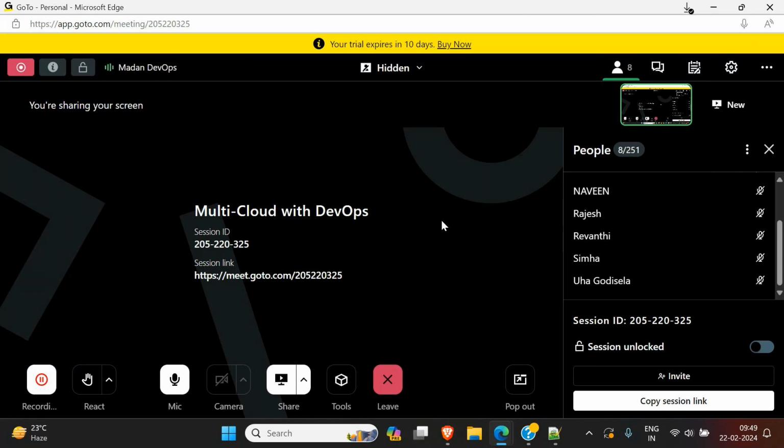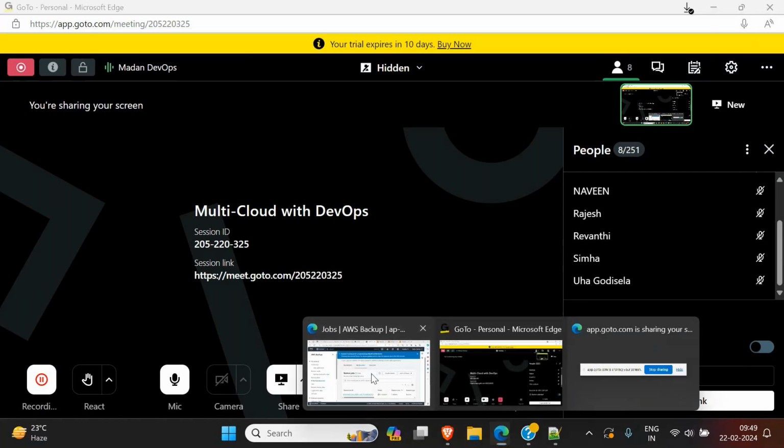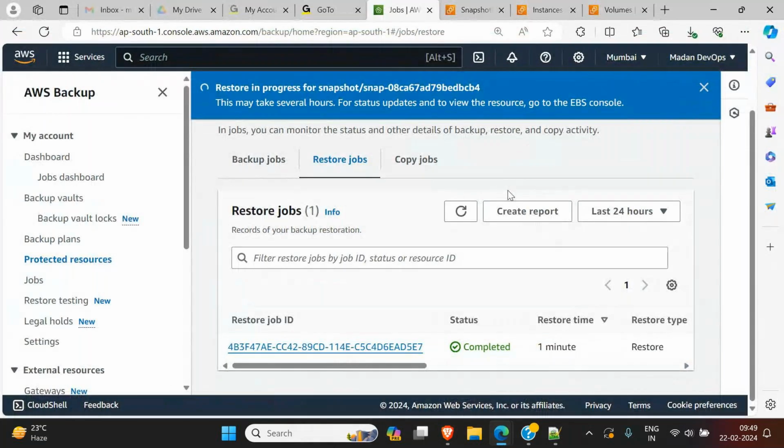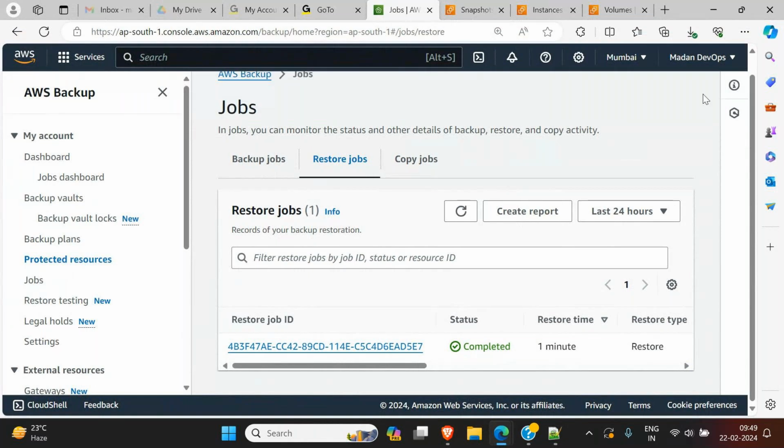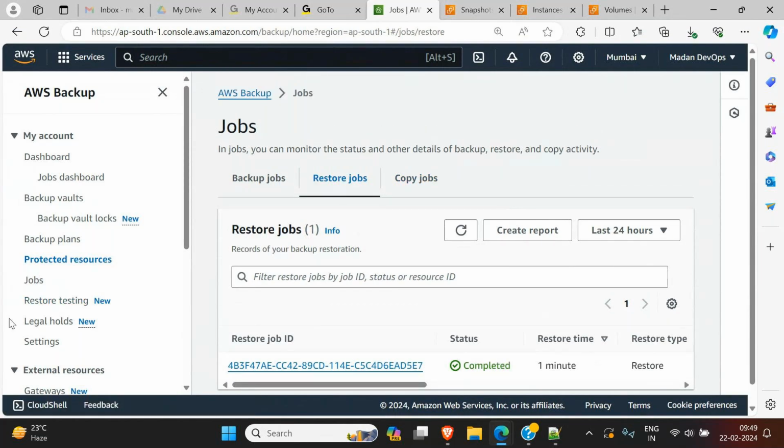And now, what I'm going to do is how to clean the resources. Whatever we created, everything should be cleaned out. That care you must take. After practicing, or in real time, when the resources are not required, you have to clean up everything. How to do that? Let's first clean up the on-demand job we have created.